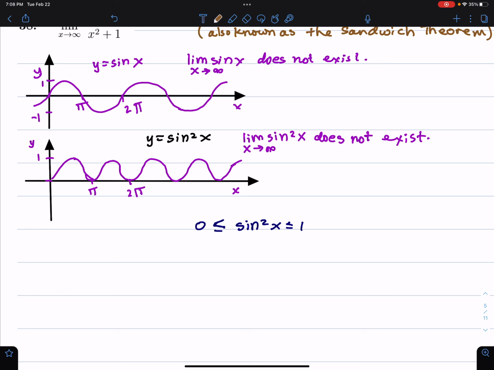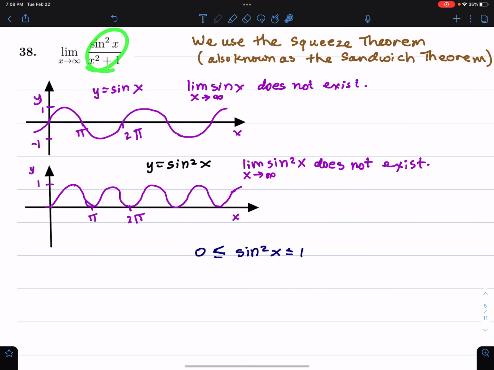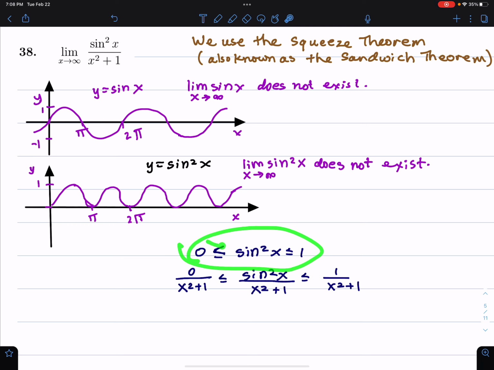Now, what I'm going to do is have that as the middle of our sandwich, because that's the one we're trying to find the limit of. What I do is divide by x squared plus 1. Keep in mind that if you multiply or divide by a positive expression, it does not change the direction of your inequality. If I multiply by -1, all the inequalities would change directions. We don't have that issue here because x squared is never negative. Therefore, x squared plus 1 is never negative. This whole thing's never negative. So we can do that.